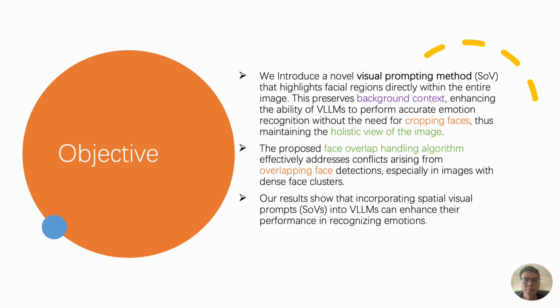Our set of vision prompting method enhances emotion regulation by preserving the full image context and highlighting key facial regions. Unlike traditional methods that crop faces, by integrating spatial visual prompts and an overlap handling algorithm, we significantly improve the accuracy of vision large language models, especially in dense face clusters.